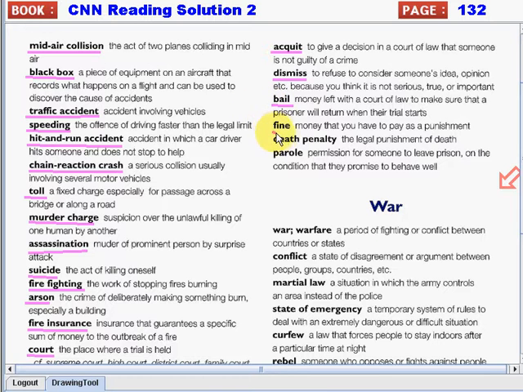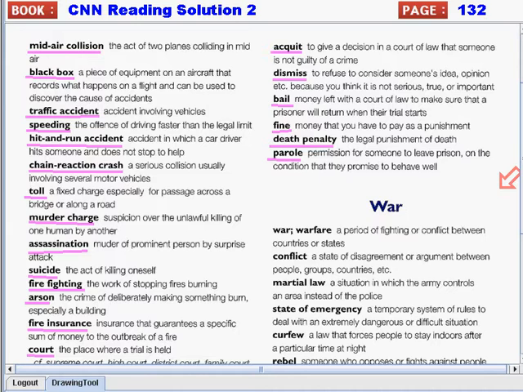Next we have fine. So fine is money that you have to pay as a punishment. Next is death penalty. So this is the legal punishment of death. Next we have parole. Parole is a permission for someone to leave prison on the condition that they promise to behave well. So those are the words you have to remember under our category, society.